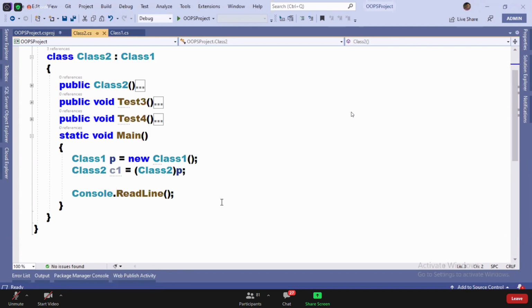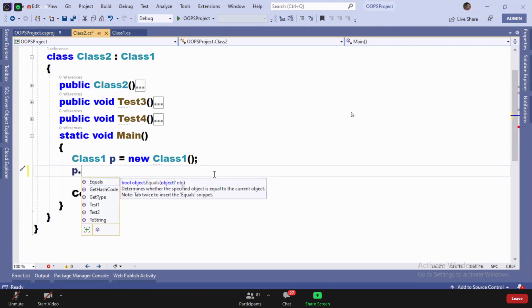See, look here. In class 1, you defined 2 methods, test 1 and test 2. But when I call p dot, it was showing you 6 methods: equals, get hash code, get type, test 1, test 2, and toString. Two you defined here, and the remaining 4 are coming from the object class.